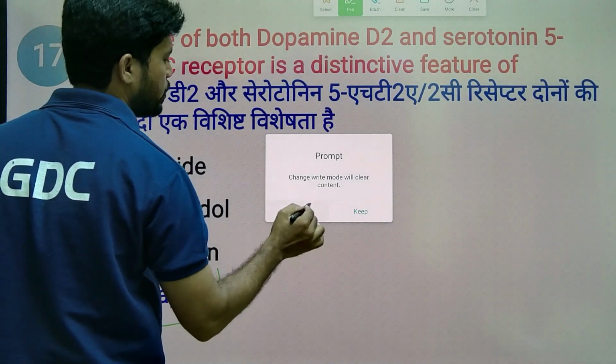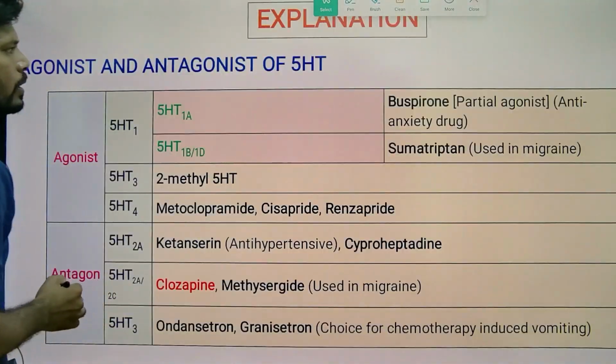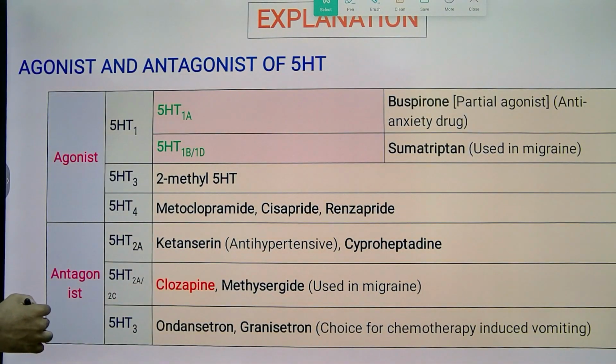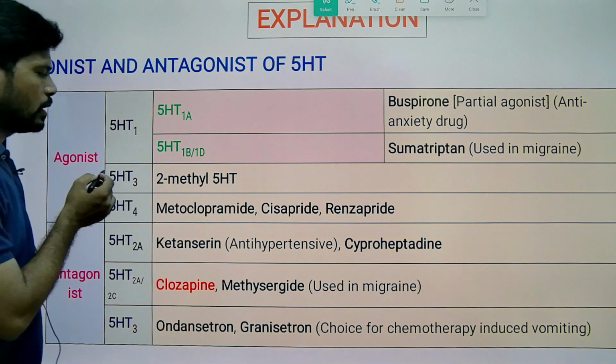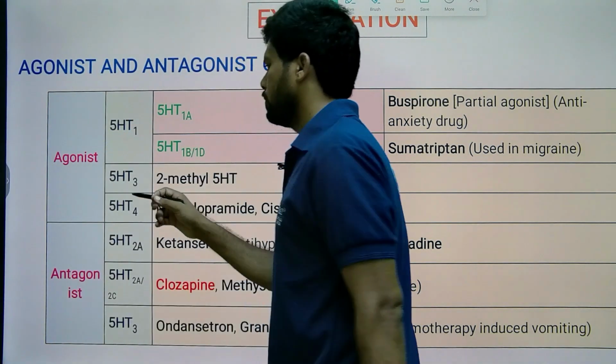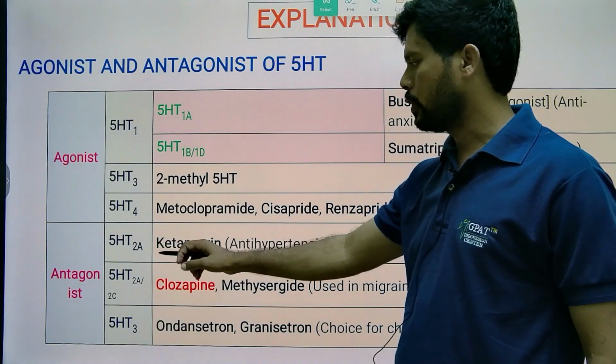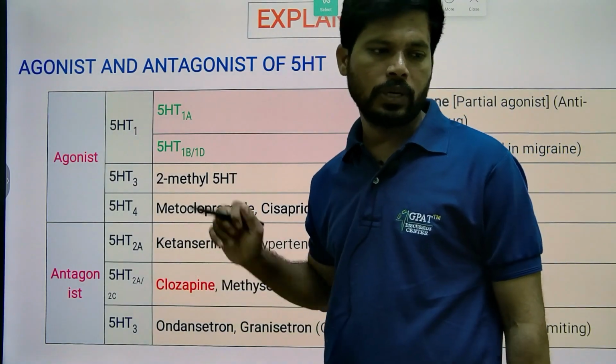Clozapine has the drawback of agranulocytosis, but its derivative olanzapine does not have that drawback. So this is regarding the examples of agonists and antagonists on the serotonin receptors.